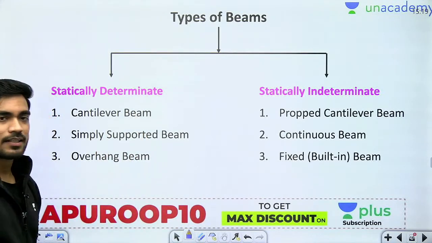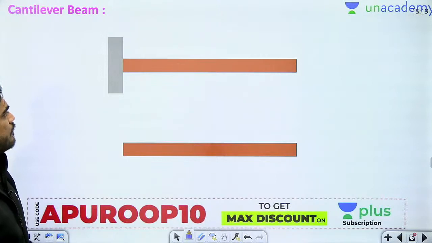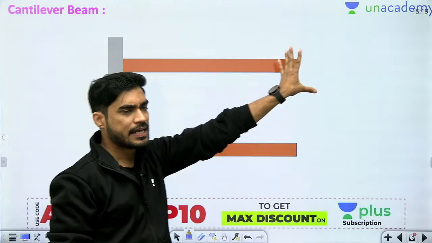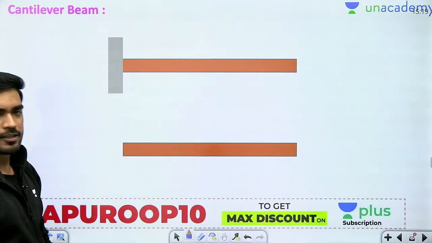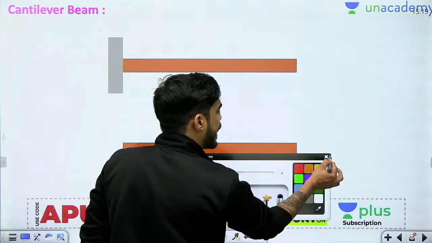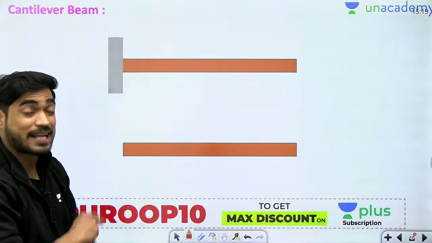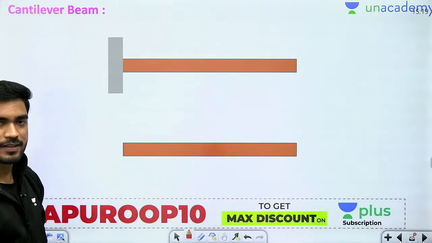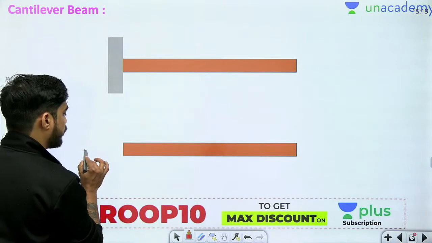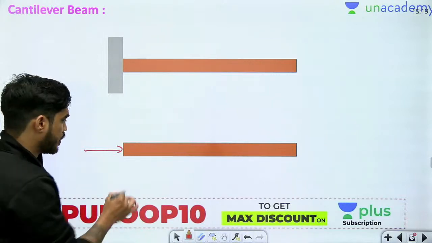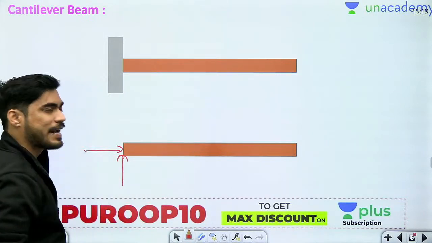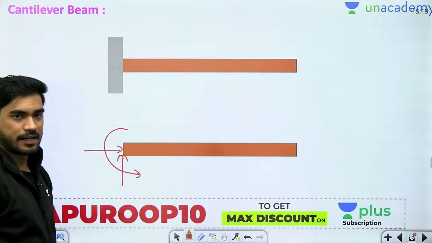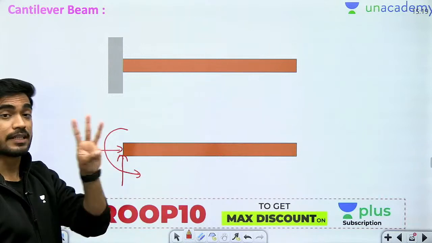So we will start with cantilever beam. Cantilever beam looks something like this. One end is completely free, other end is fixed. So what will be the maximum possible reactions at the fixed end? You will get a reaction force in x direction, a reaction force in y direction, and you will also get a couple due to this fixed end. So there are maximum 3 reactions.